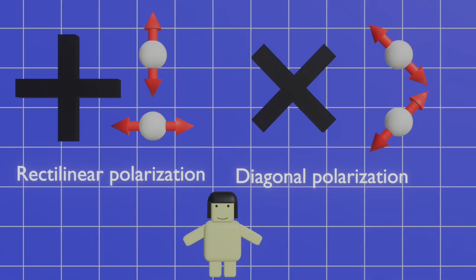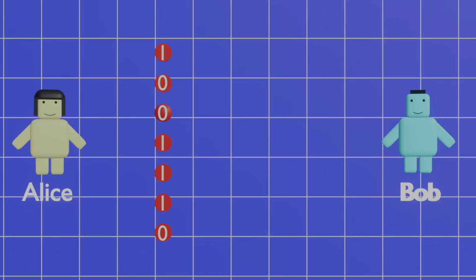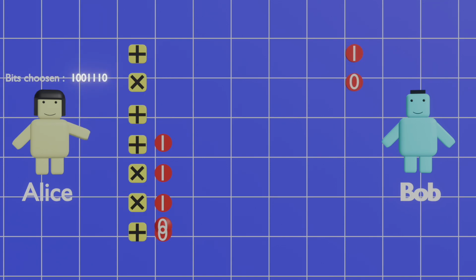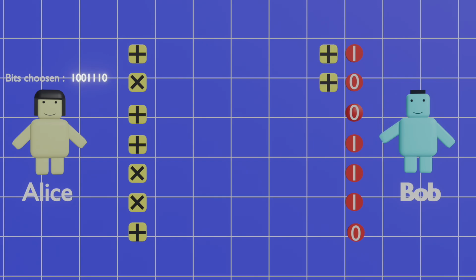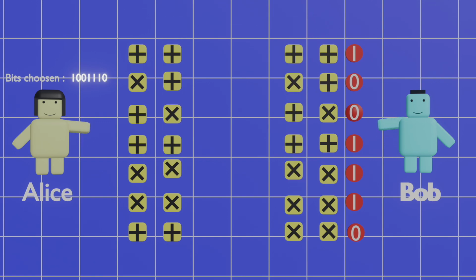Alice begins by sending Bob a series of photons. Each photon is randomly polarized in one of four directions: horizontal, vertical, or at two diagonal angles. These polarizations represent binary bits, either 0 or 1. For each photon, Alice randomly chooses one of two measurement bases: rectilinear or diagonal. Bob, on his end, doesn't know which basis Alice used, so he also randomly chooses a measurement basis for each incoming photon.